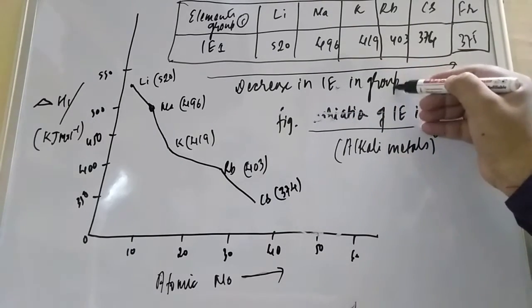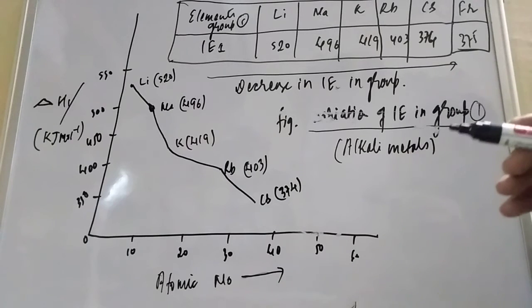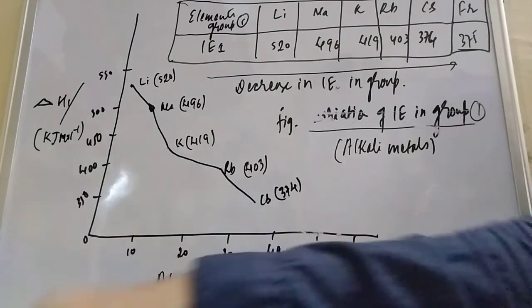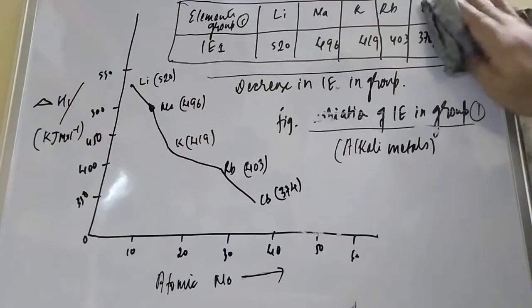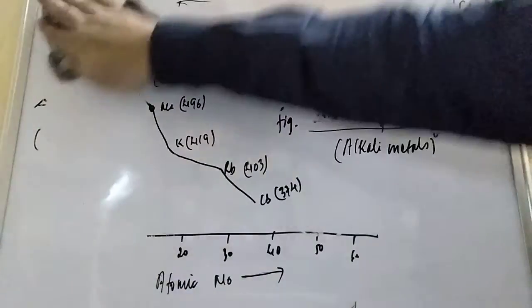So what other things do we have to understand? You can go and see another example in group number 2. Let us see one more example and then you try to understand this. When you are talking about the group, I told you that the size increases. In the group, size increases, so ionization enthalpy decreases.